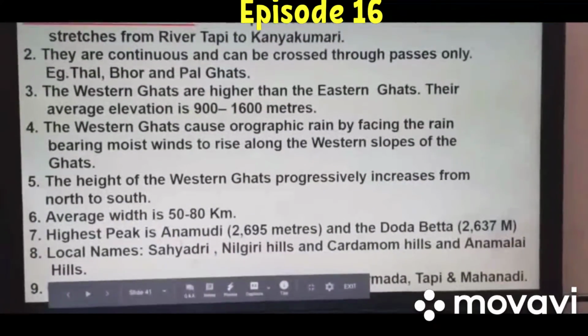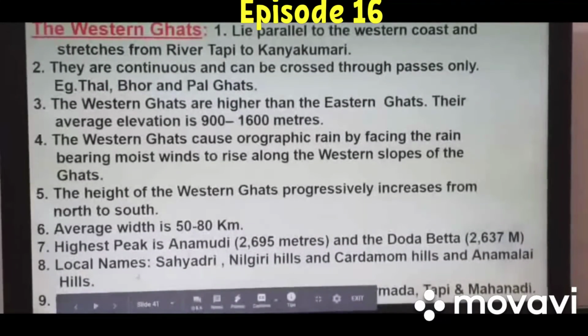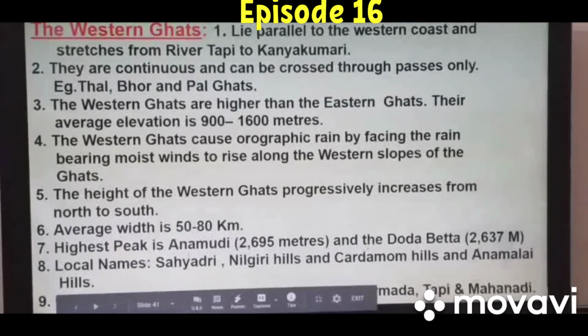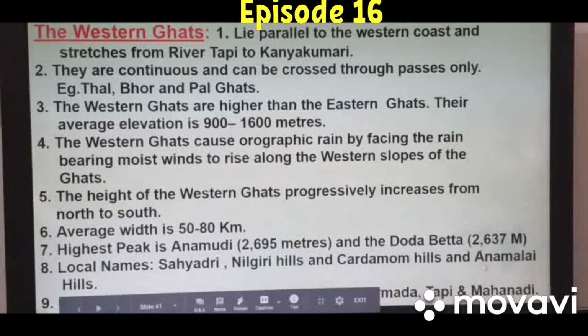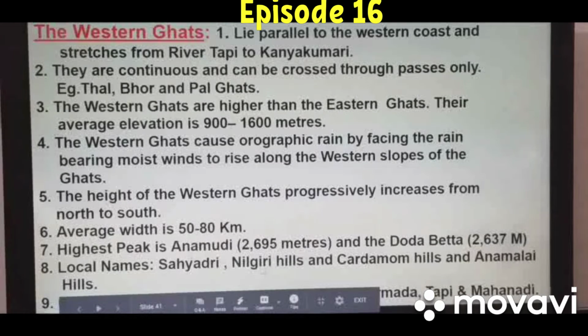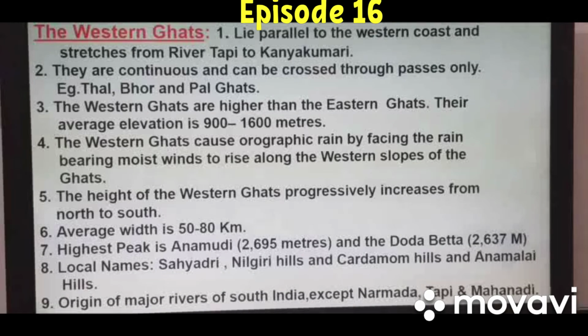2695 meters. The Western Ghats are also known by some local names like Sahyadris, Nilgiri Hills, Cardamom Hills, and Annamalai Hills. Cardamom Hills and Annamalai Hills are the hills that lie where the Eastern Ghats meet the Western Ghats. These two hills we find over there. Above that, near Kerala, is the Nilgiri Hills, and Sahyadri is the part of Karnataka, Goa, and Maharashtra. Okay.